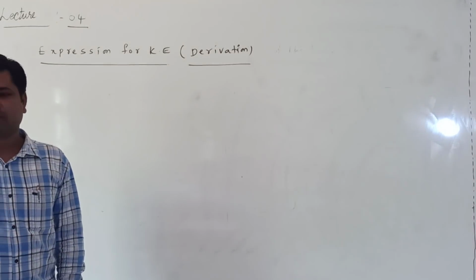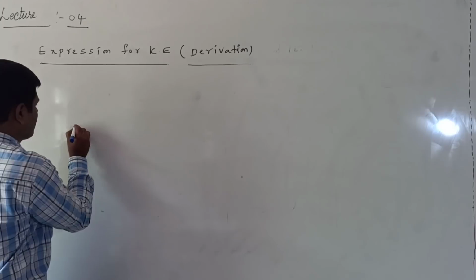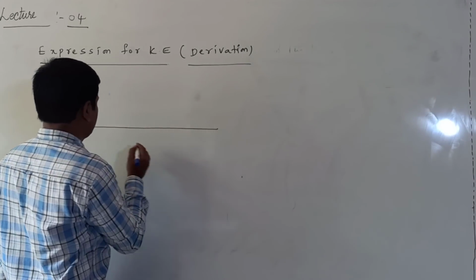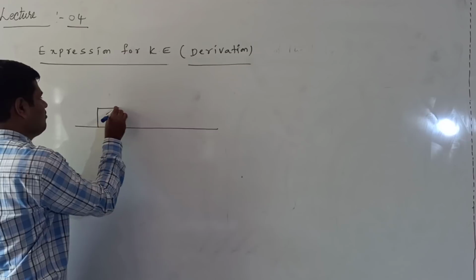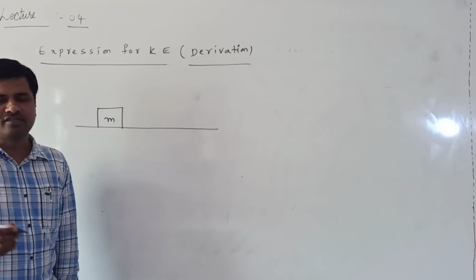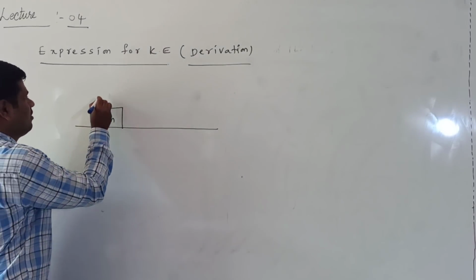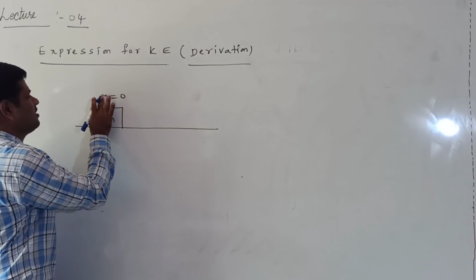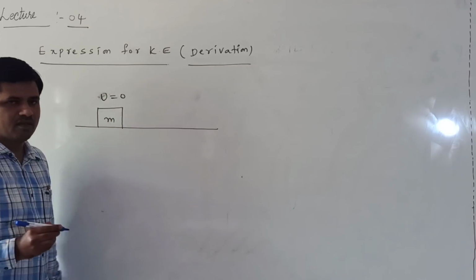Listen here. This is a block of mass m. Initially it is at rest, which means its initial velocity is 0.